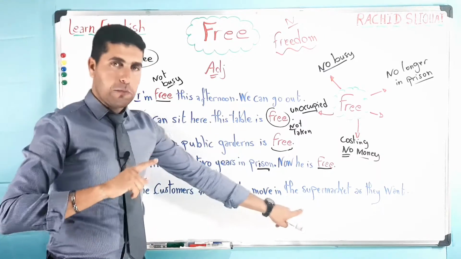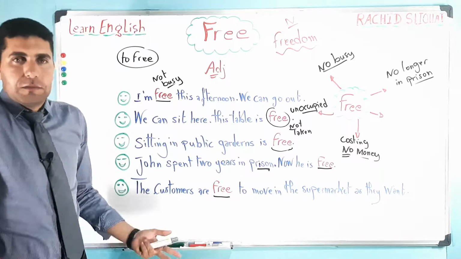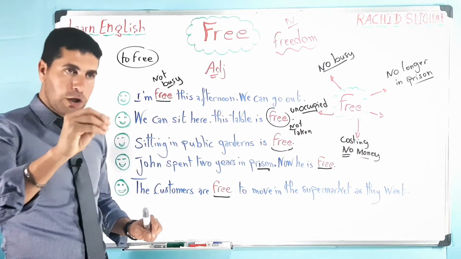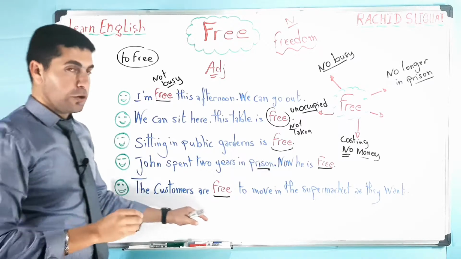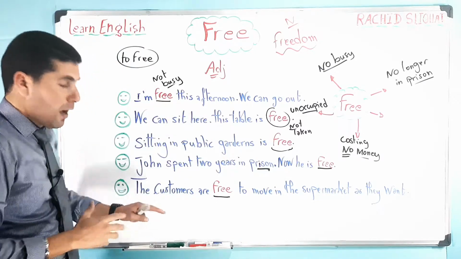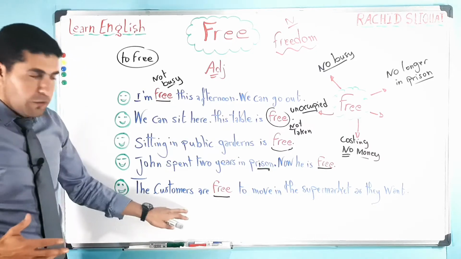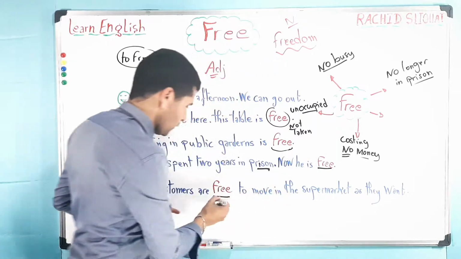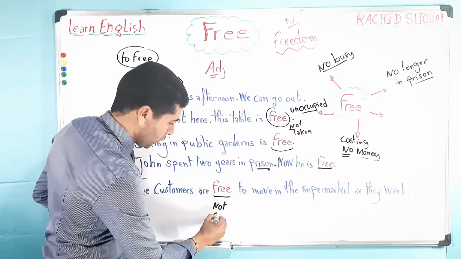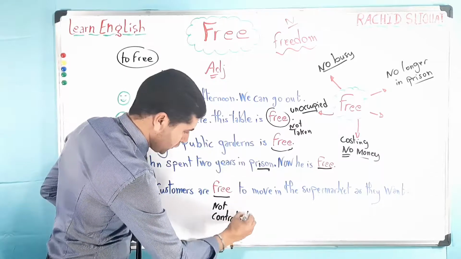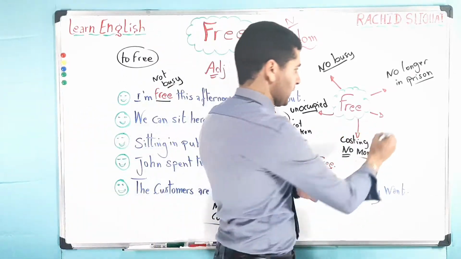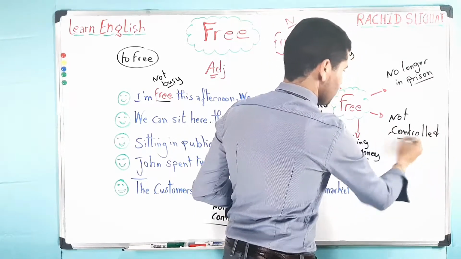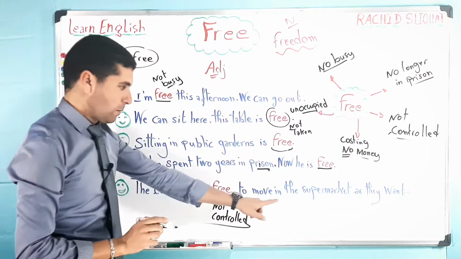But in the supermarket, yes. Customers are free to move from one place to another, to search for the product they want, the goods they want. So they are free. Here it means they can move, which means not controlled. The word free here means not controlled. So again, number 5, we can say not controlled.